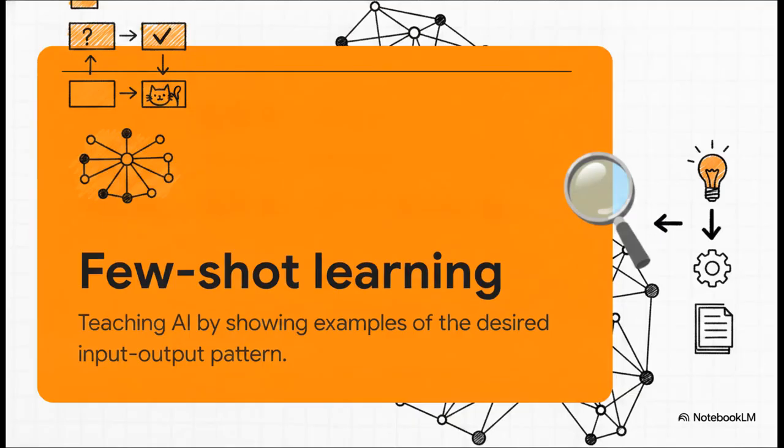Now for our second major cheat code. Few-shot learning, which is also known as N-shot prompting, is probably the biggest time-saving technique in this entire masterclass. It's a method where you teach the AI exactly what you want by showing it clear examples of the desired input-output pattern. The N just refers to the number of examples you provide.